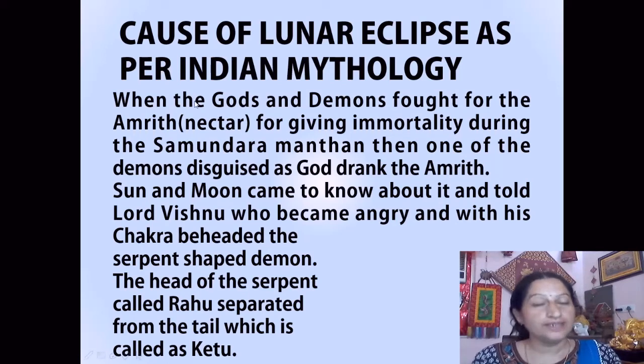Do you know, students, when the gods and demons were fighting for Amrit or nectar which was obtained from the oceans. It's a story that gods and demons fought for nectar or Amrit. By doing Sagar Manthan, or Samudra Manthan, they were going to get the Amrit or nectar which could make them immortal. They used the Himalayas for doing this Sagar Manthan. So when they did it, what happened?